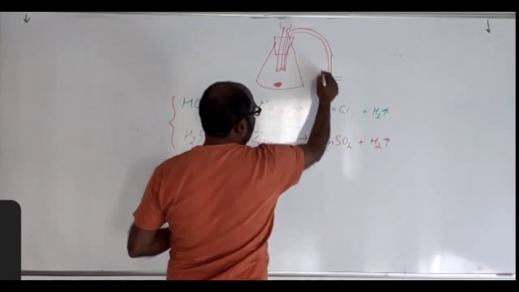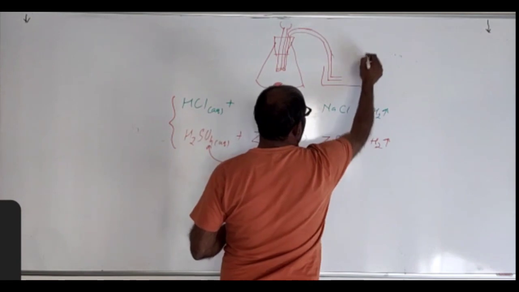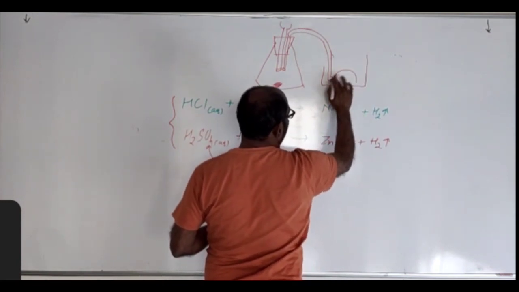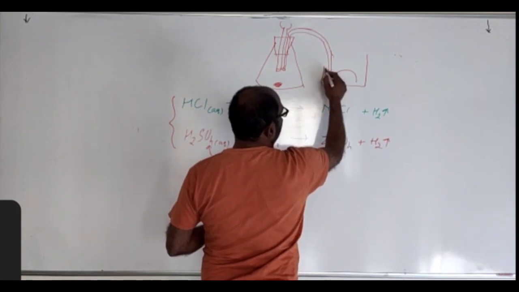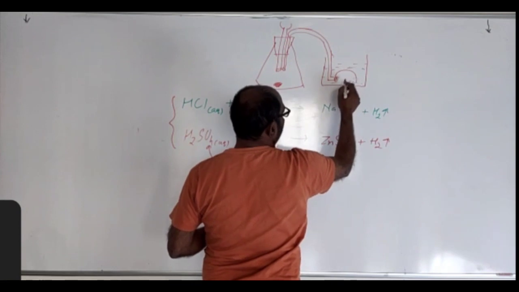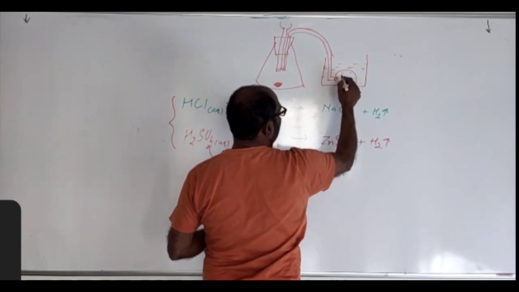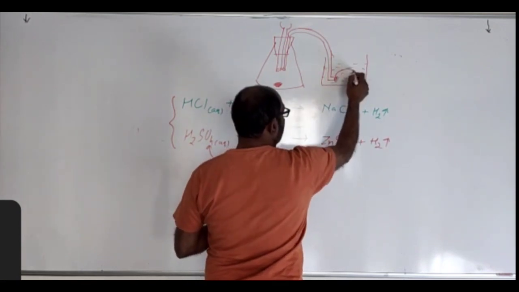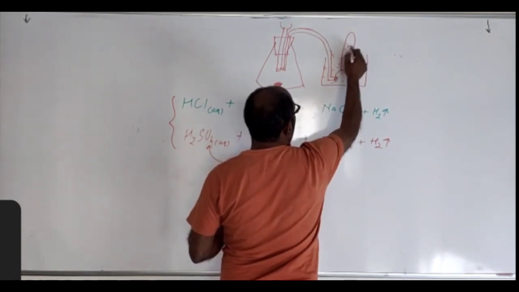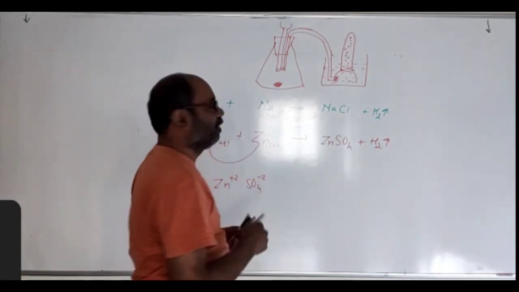And this is attached with a beehive shelf. यहाँ से opening है. This is completely filled with water. Right? Okay, it's completely filled with water. There is one hole here as well. And a test tube is kept over it, completely filled with water.